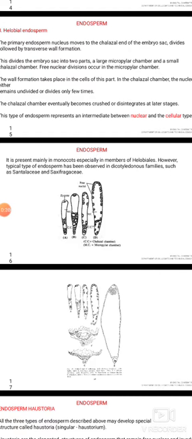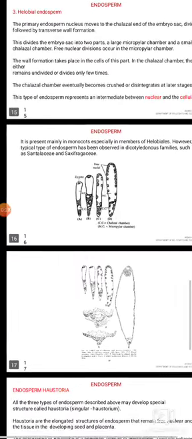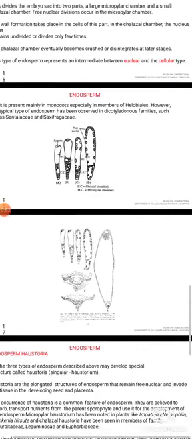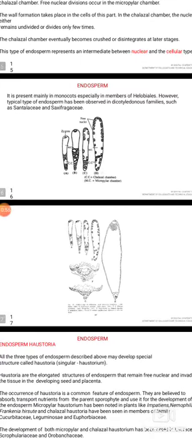The wall formation takes place in the cells of this part. In the chalazal chamber, the nucleus remains undivided, or it may undergo division only a few times. The chalazal chamber eventually becomes crushed or disintegrates at a later stage. This type of endosperm represents an intermediate between the nuclear and the cellular type.